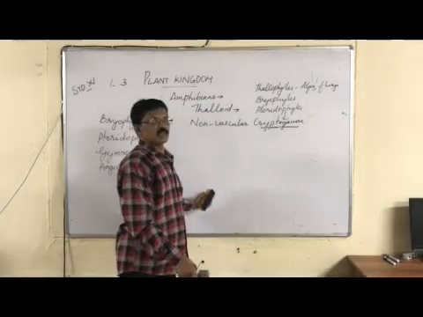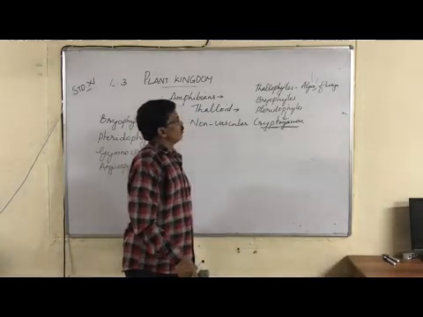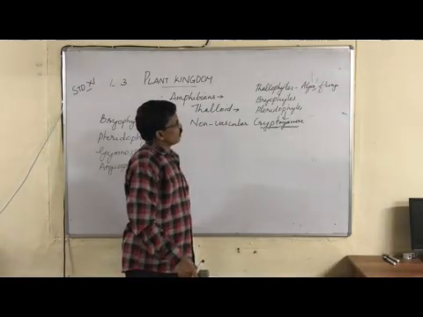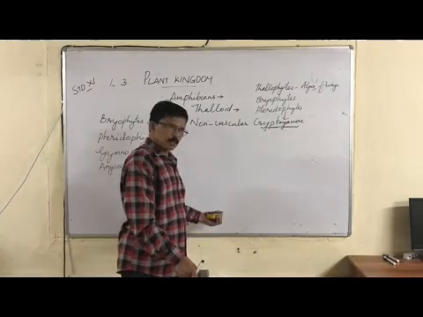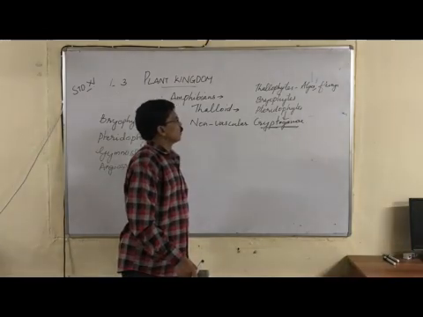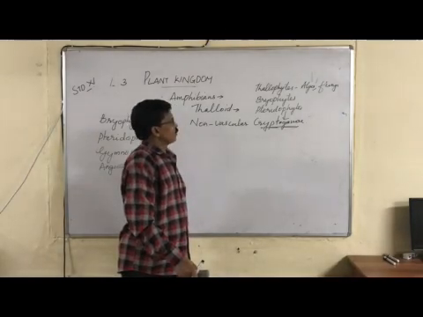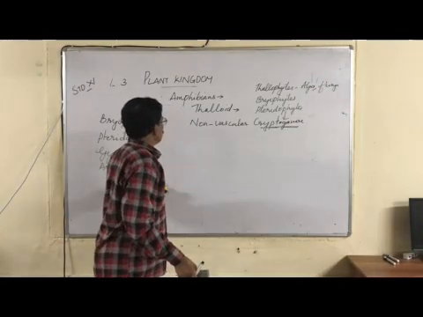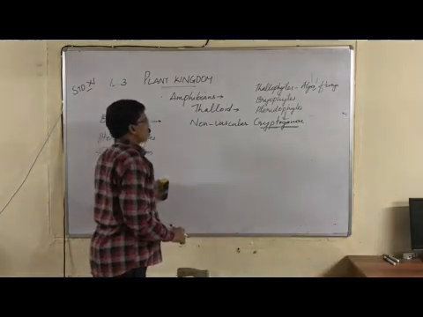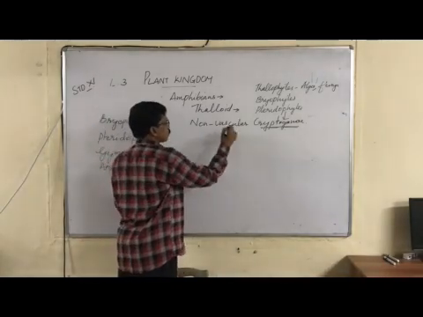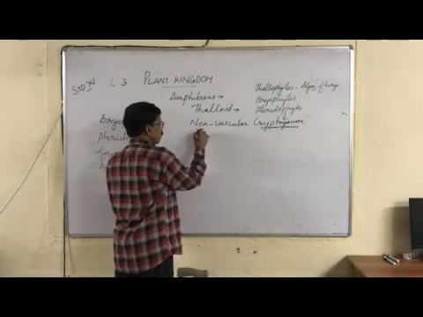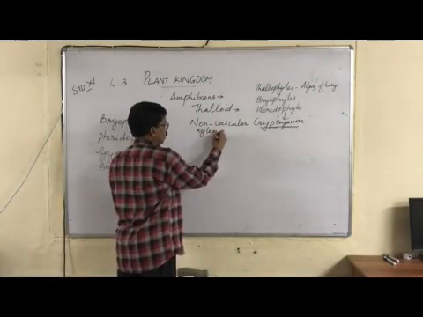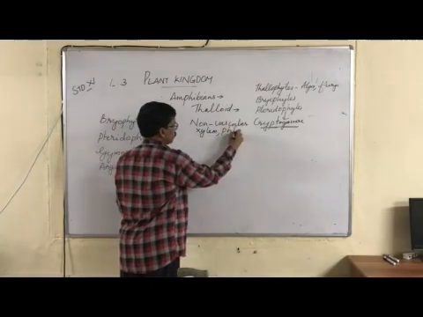Thallophytes we have already studied: algae and fungi. Bryophytes are also with a thalloid plant body, but bryophytes are given a separate position in cryptogams, and then pteridophytes. Let's now continue with these bryophytes. I told you bryophytes are non-vascular cryptogams. It means that they do not have xylem and phloem. Xylem and phloem are absent.